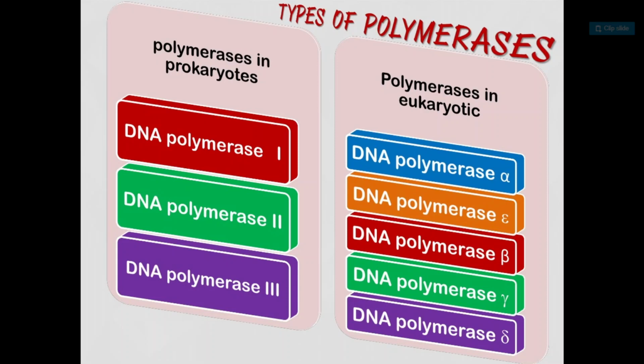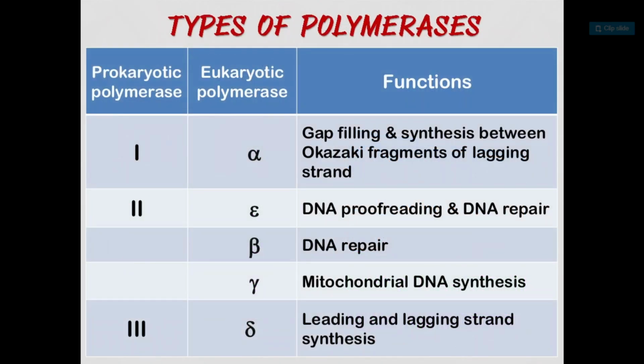So 3 polymerase enzymes in prokaryotes and 5 polymerase enzymes in eukaryotes. Now let's see the chart here. Again, first, second and third polymerase in prokaryotes, and in eukaryotes alpha, epsilon, beta, gamma and delta.